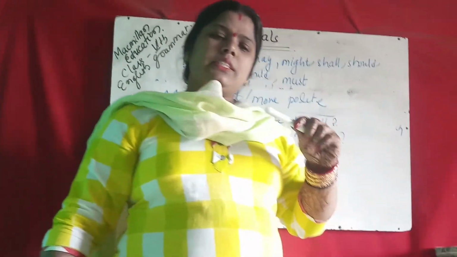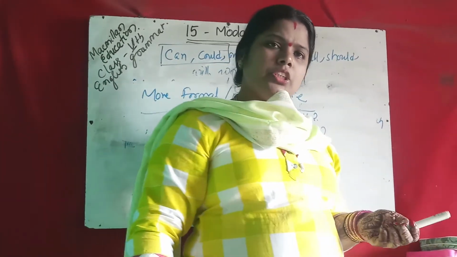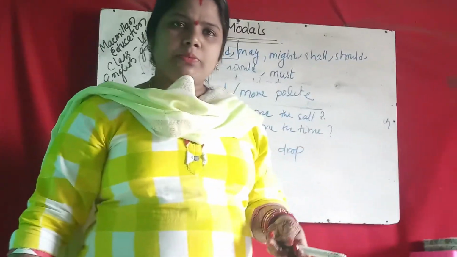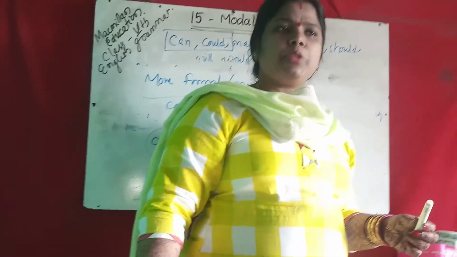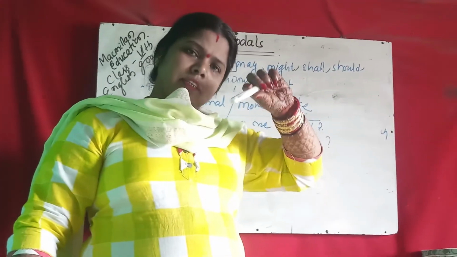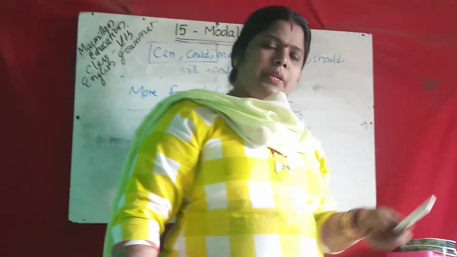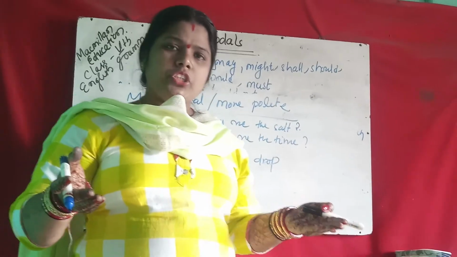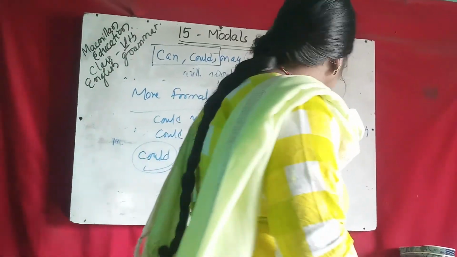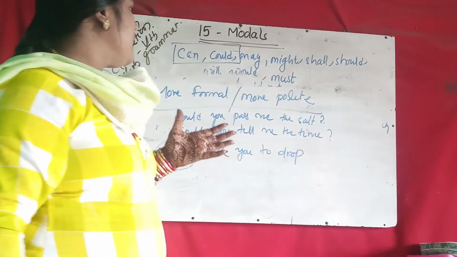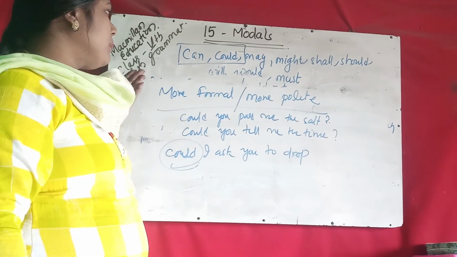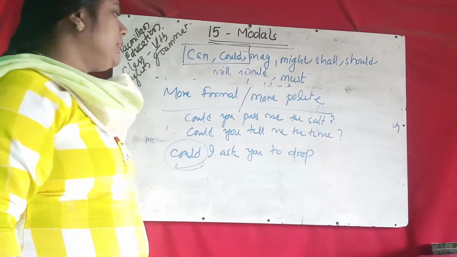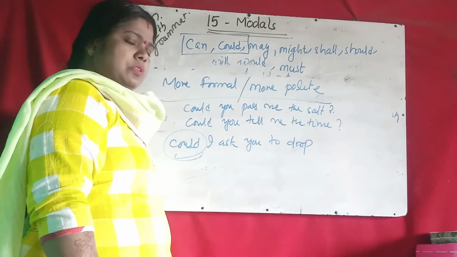Sometimes in the present tense also could is used, which expresses less possibility. In the future also less possibility. Could not is used in the past, which is not ability, and for more polite requests we also use could. I hope you can understand the use of can and could, the modal use of can and could properly. So this is all about today's video. Thank you.